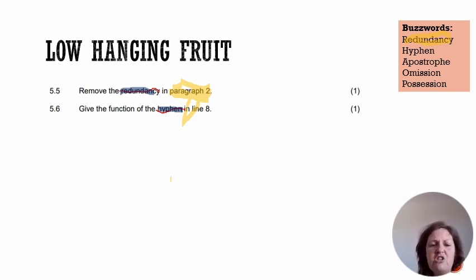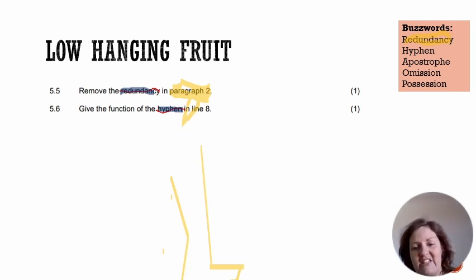All right, so a hyphen is a little line. And often when I ask kids the difference between a hyphen and a dash, they tell me that the hyphen is shorter than the dash. But in English, that's not the difference. In English, the difference is that a hyphen is used inside a word to join two words, and the fancy name for this is to form a compound word.